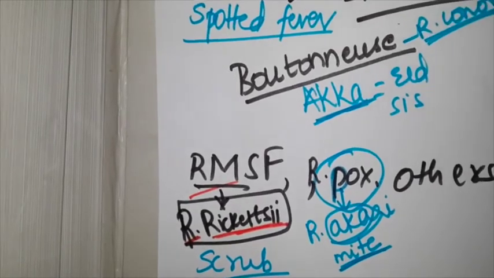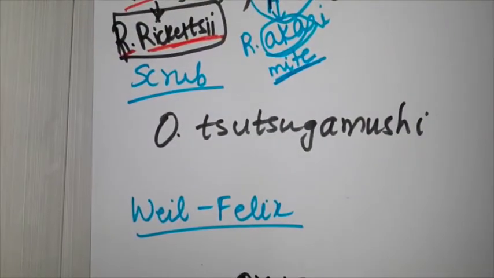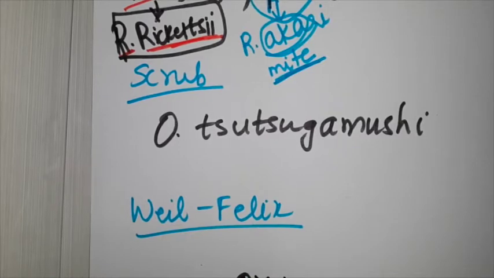Next, without any delay, let's switch to scrub typhus. This is very simple, only one species, only one fever. It is caused by Orientia tsutsugamushi. I'm sure this is everybody's favorite name. Even in second year MBBS, I was so fascinated by this Japanese name that I wanted to name my child Orientia tsutsugamushi. It's kind of fun.